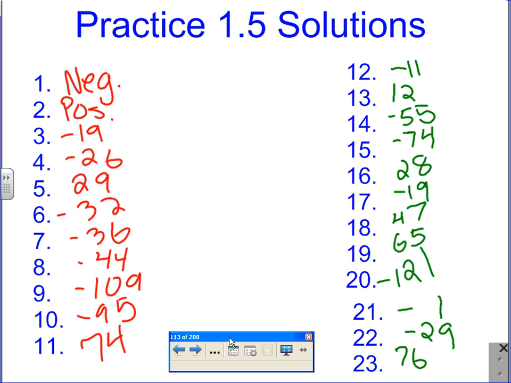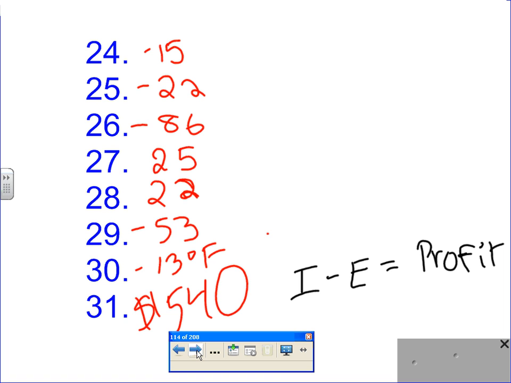Okay, so number 30, I just wanted to make sure I knew what the problem was. This one they give you a bunch of temperatures. It rises, it falls, it rises, it falls. You need to write down an integer to represent each value and then add, subtract them to find the total change in what the temperature currently is. So you should have -10 plus 6 minus 3 plus 2 minus 8.